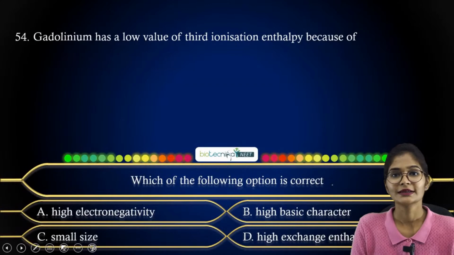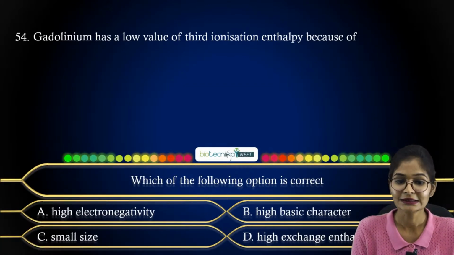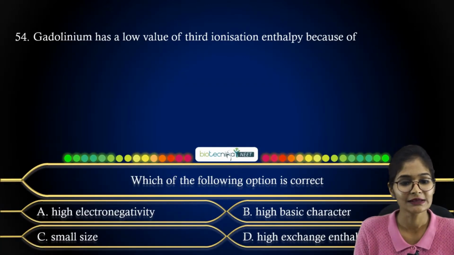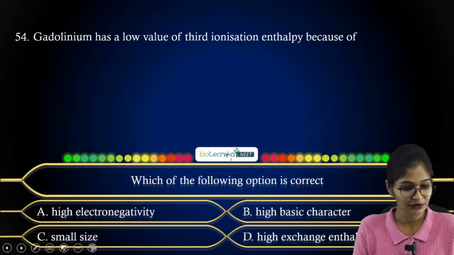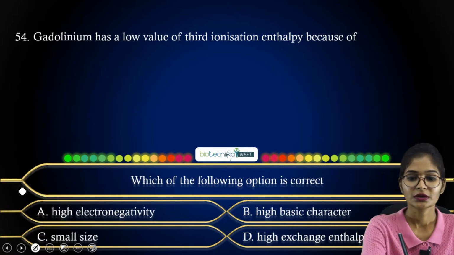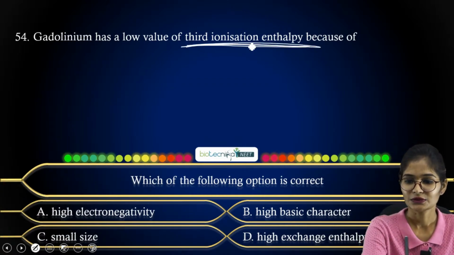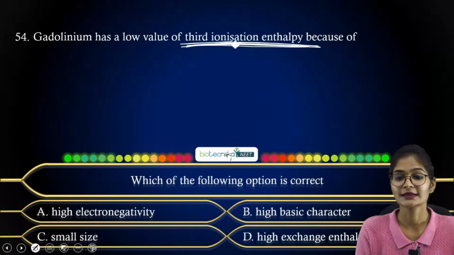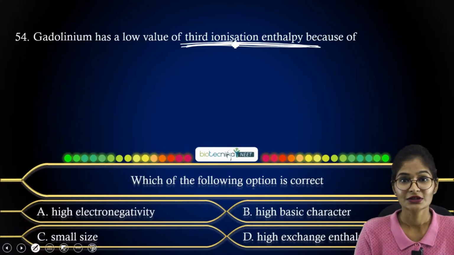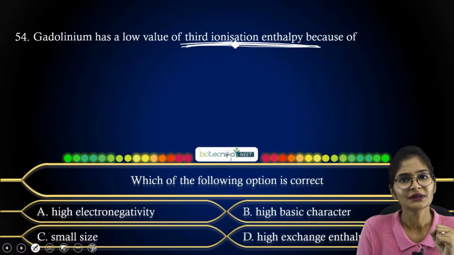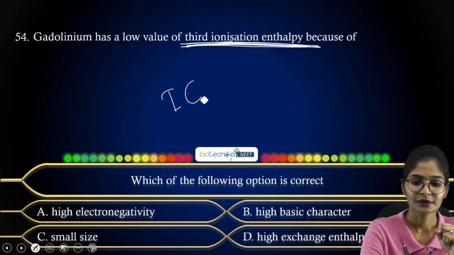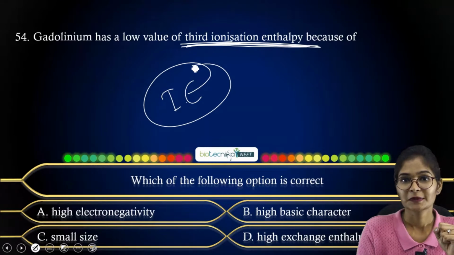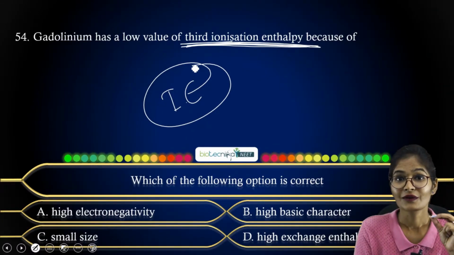Now coming to your next question, which is with respect to gadolinium. Gadolinium has a low value of third ionization enthalpy. Here they are correlating with respect to the third ionization enthalpy. Whenever we consider ionization enthalpy, you have to consider the valence electrons.